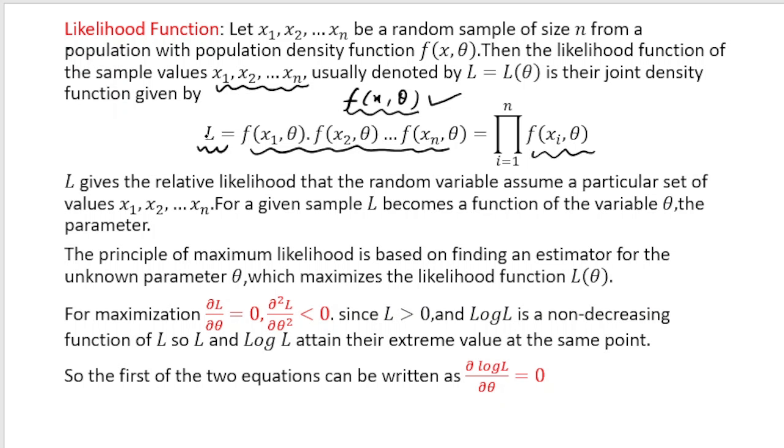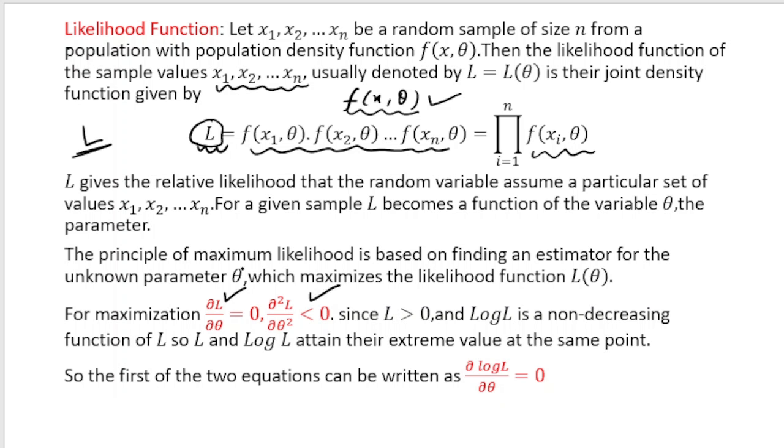Now, since we are talking about the method of maximum likelihood, our aim is to maximize the likelihood function L. So how do we maximize the likelihood function L? To maximize, we have to take del L by del theta equal to 0, and we have to take del 2 L by del theta squared less than 0.